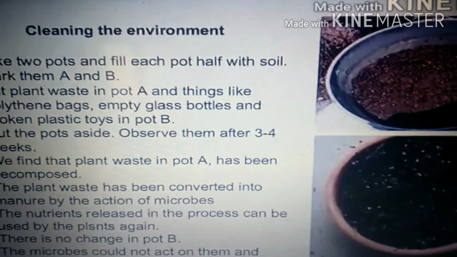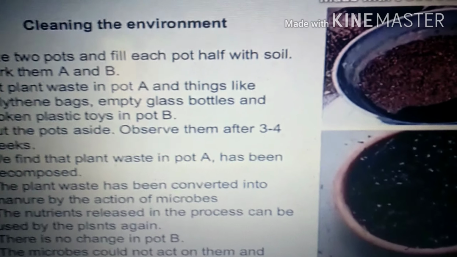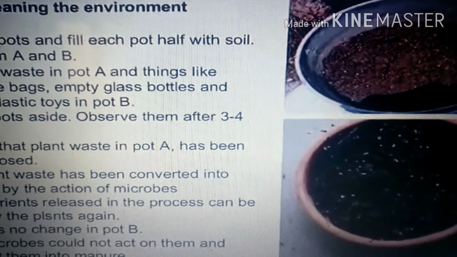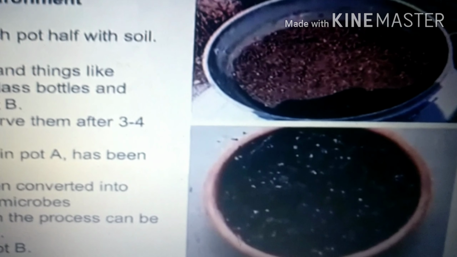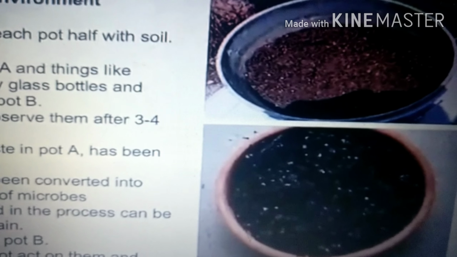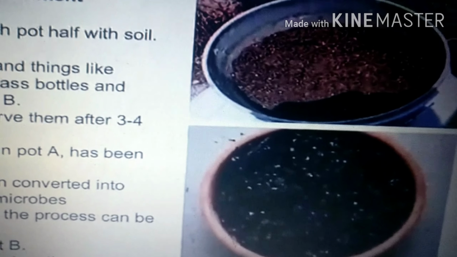Now let us talk about how these microorganisms are useful in cleaning the environment. In order to know it, we need to do a small activity. You need to take two pots. One contains plant waste and the other pot contains plastic toys as well as empty glass bottles as well as polythene bags. Put them aside for a while.